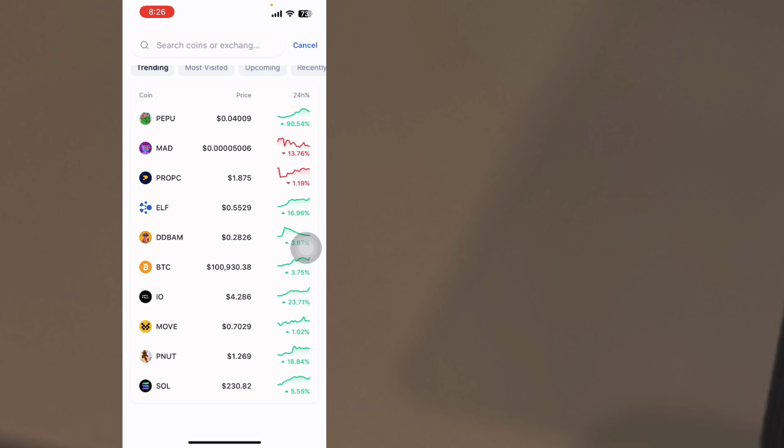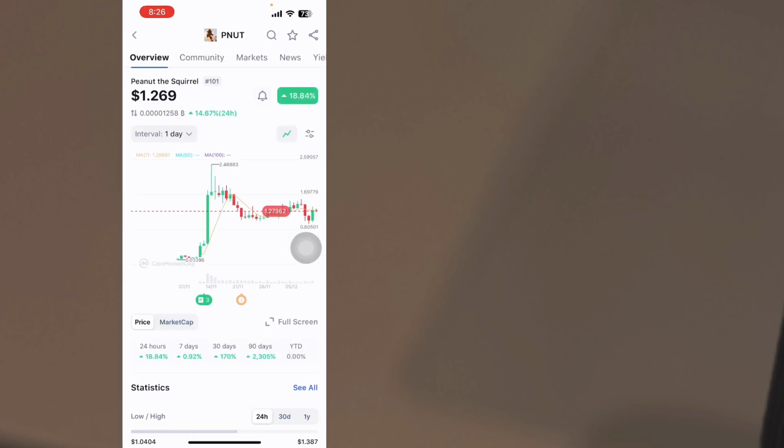Okay, so now we are going to look for a coin and trade. These are the tokens that are currently trending. So we have IO trending here. So we have IO, we have movers and Peanut. So for example, let's say I want to trade Peanut. I'll click on that Peanut.